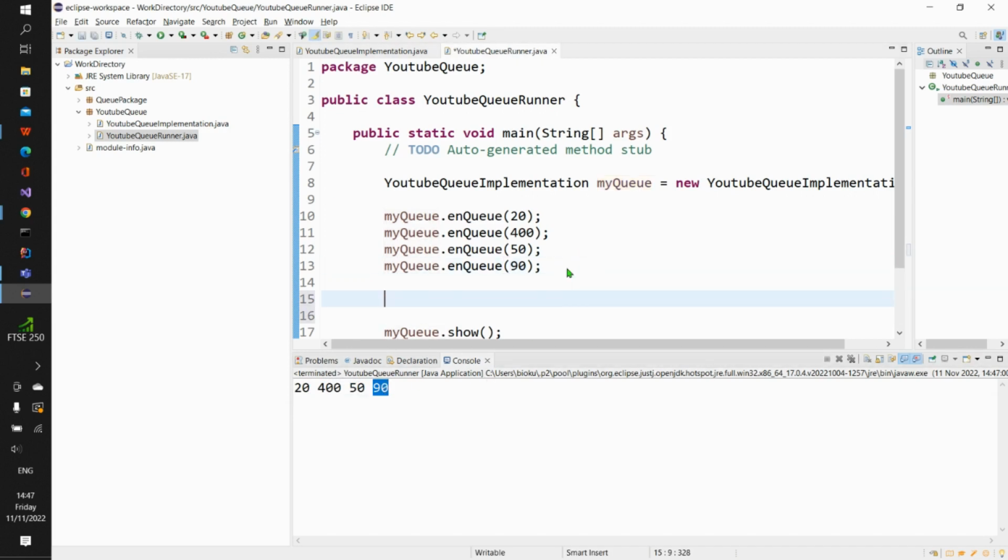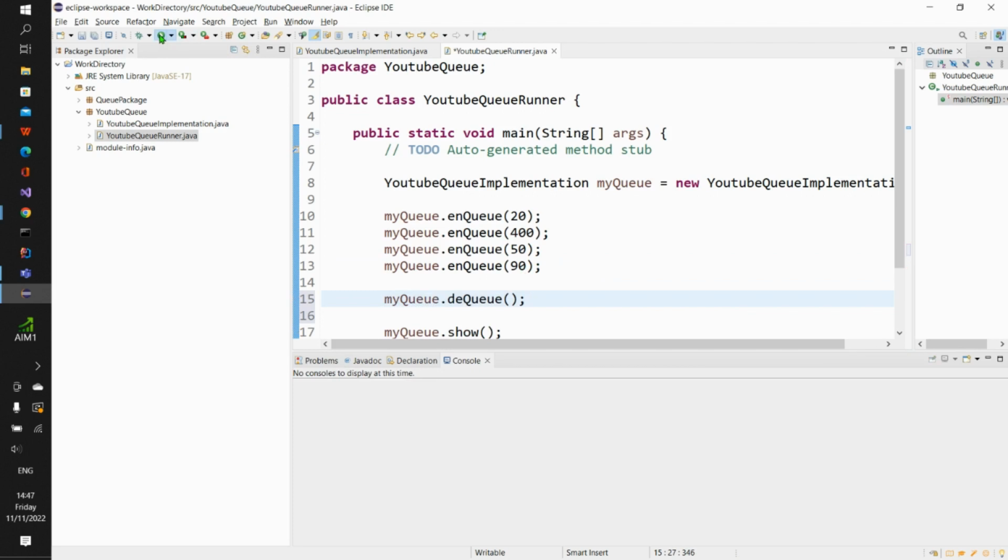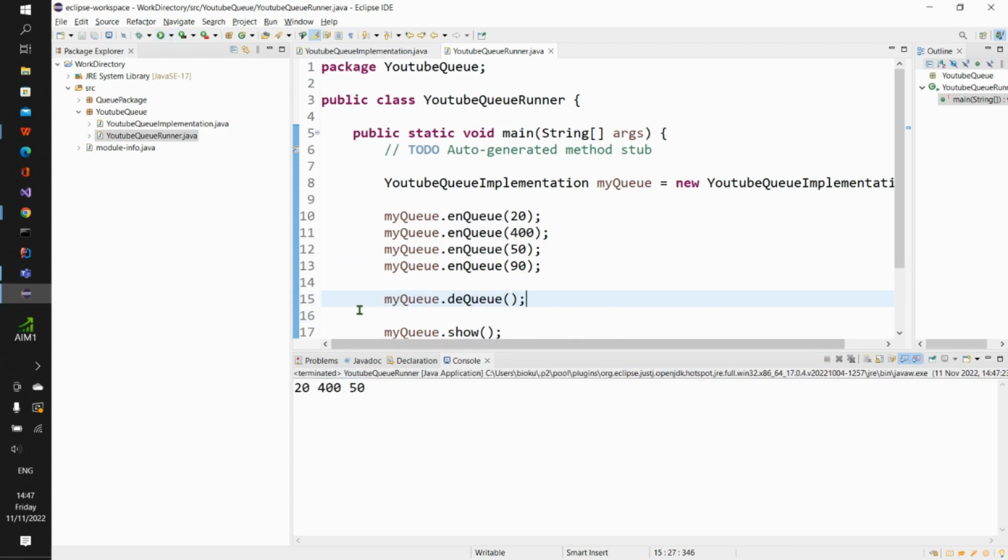So now I will come here and say my queue dot dequeue. Then I run my program. You see that this program has removed 1, but the issue we are having now is that it removes 90, instead of removing 20. Now this place might be a little bit confusing for you: why will it remove 90 instead of 20, or why am I saying it should remove 20 instead of 90?